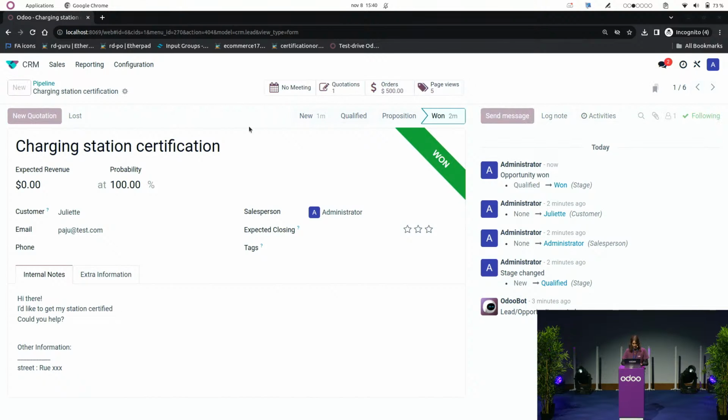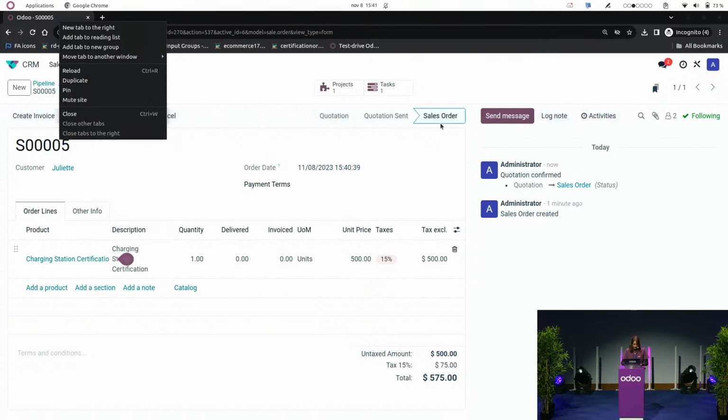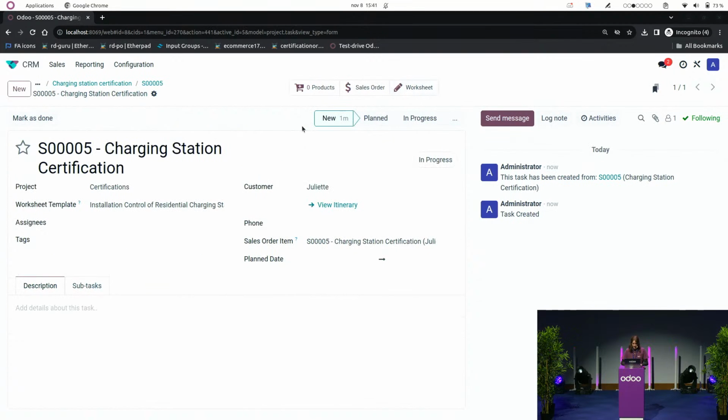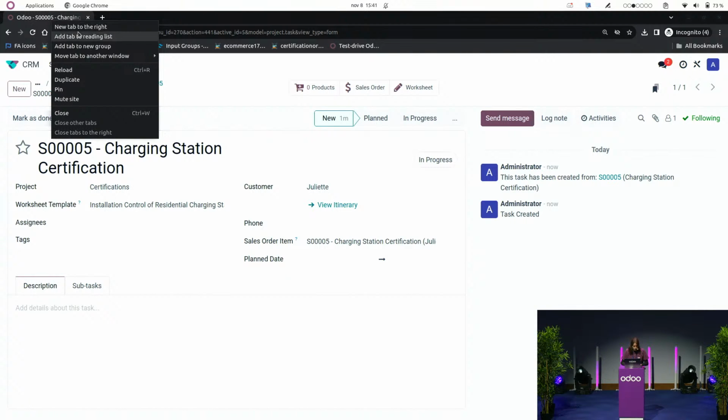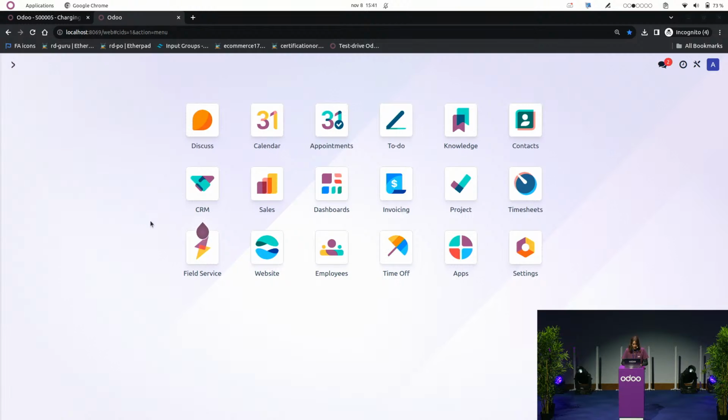Okay, that's nice. Now let's get back to the sales order, and now you will see that the task has already been generated in my certification project. And we'll have a look at that task together. Yes. Here it is. My customer is already assigned. I have the right worksheet templates. But I'd like to show you how it looks in my field service application.